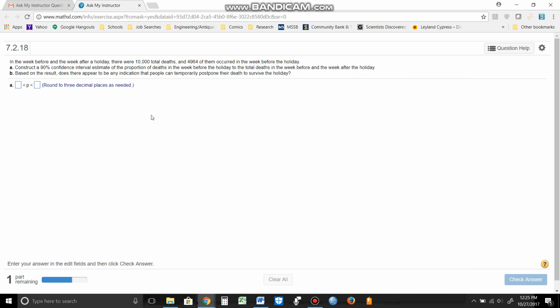We're being asked to construct a 90% confidence interval around a proportion. Remember that we have three primary unbiased estimators in statistics: mean, proportion, and variance. So we probably will not see many requests to generate CIs around variances. Primarily, it's going to be means and proportions, but they want proportion here. We want a 90% CI.